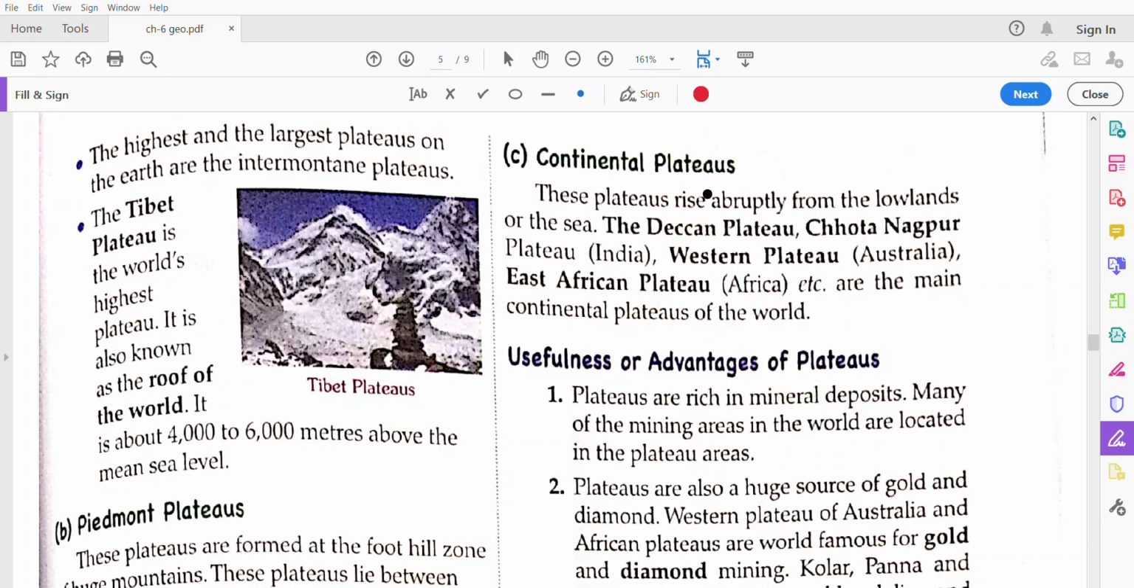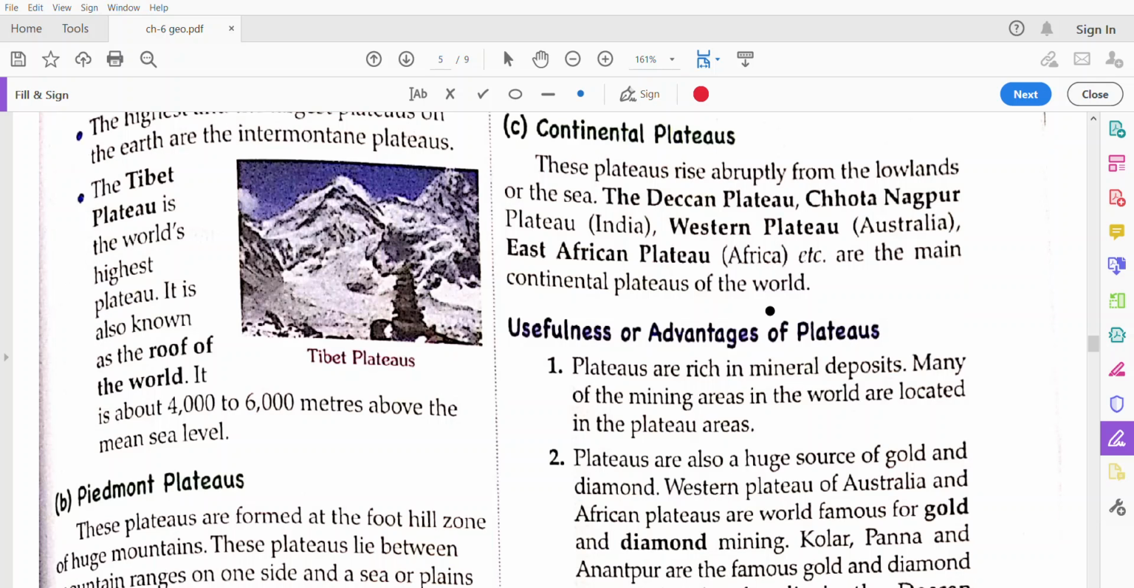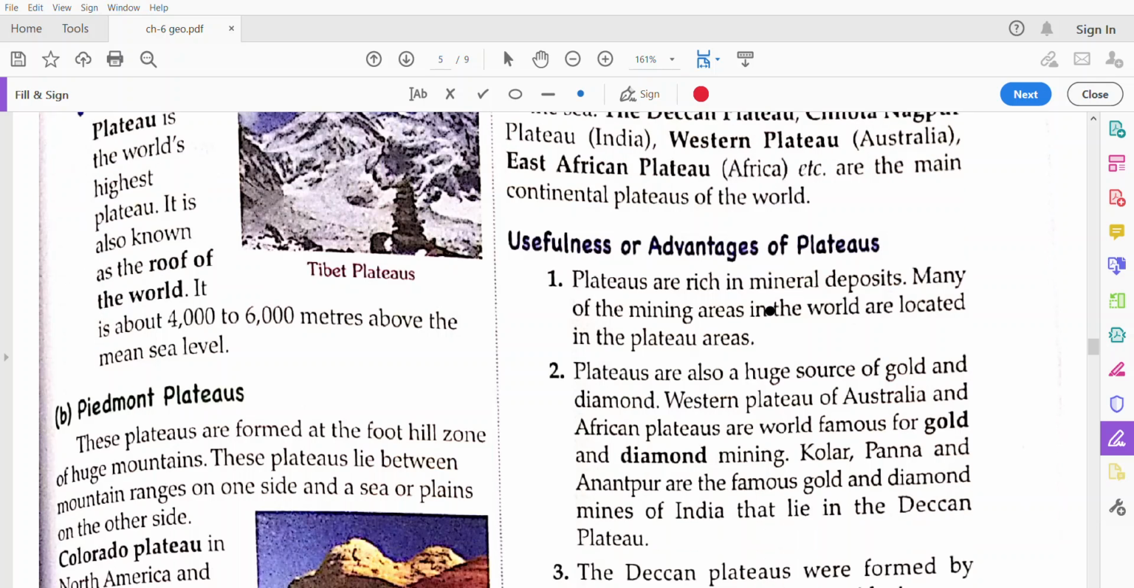Then the continental plateau. These plateaus rise from the lowland, from the sea. As in India, the Deccan Plateau is made by the tectonic plates. When the plate comes upward, then they are made. That is the Deccan Plateau, Chota Nagpur Plateau, Western Plateau, and East African Plateau. These are the main continental plateaus of the world.